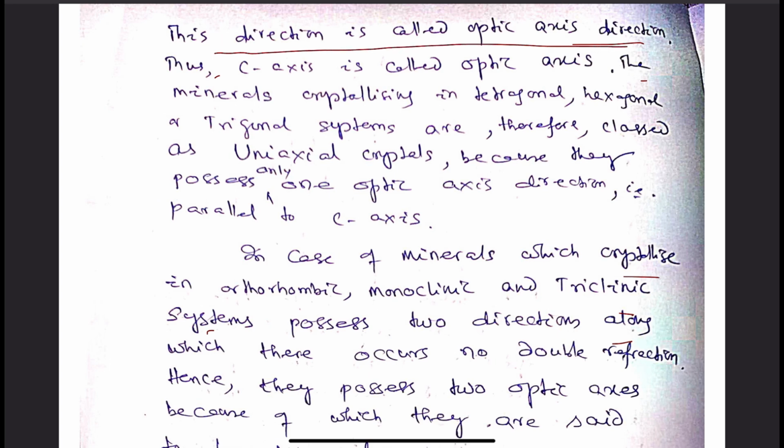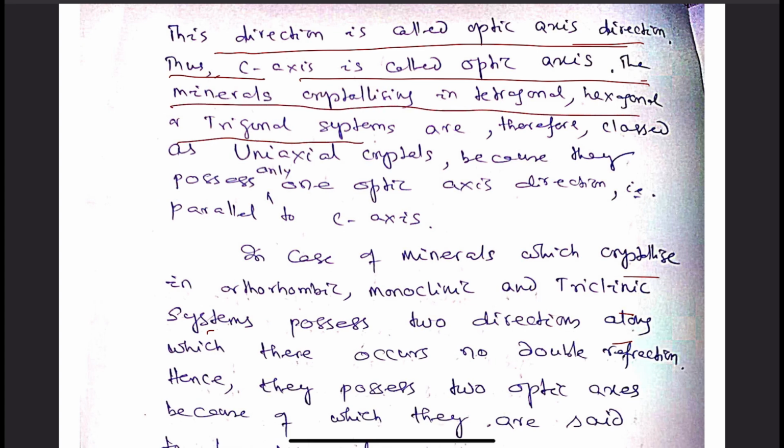That's why this C axis, along which there occurs no double refraction, is designated as the optic axis.